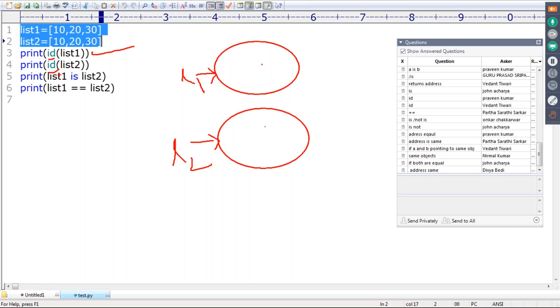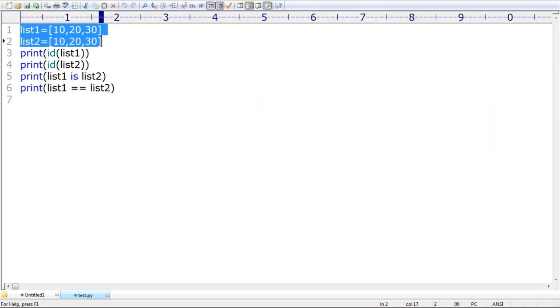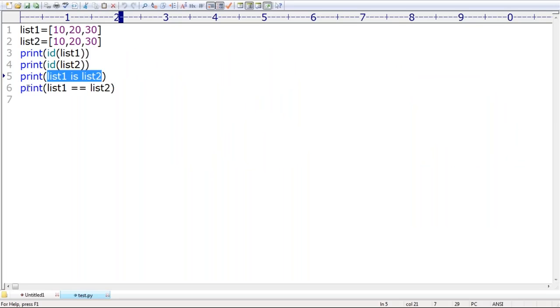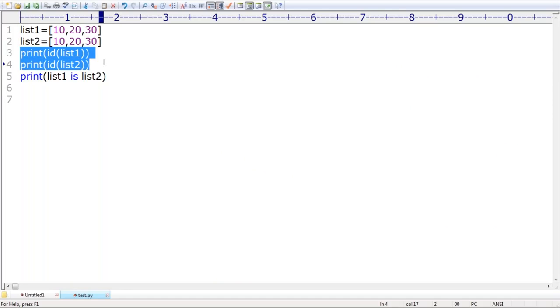Once these are different objects, the is operator will always return false, because both are not pointing to the same object. If I print the address of the first one and the second one and ask whether both are pointing to the same address, then false is the answer we are going to get.